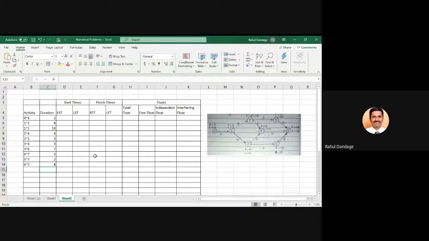You can cross check the values, whether they are matching. Yes, sir. Okay.